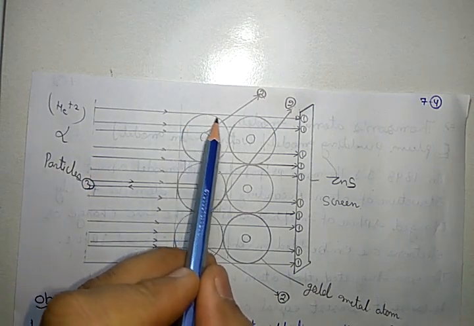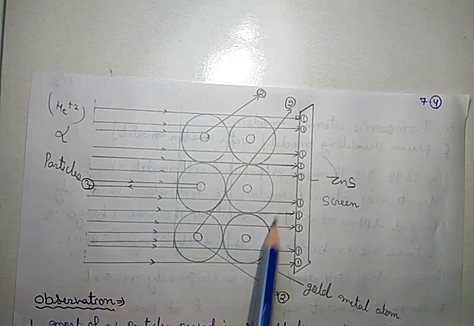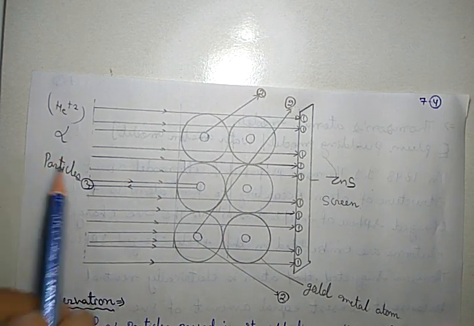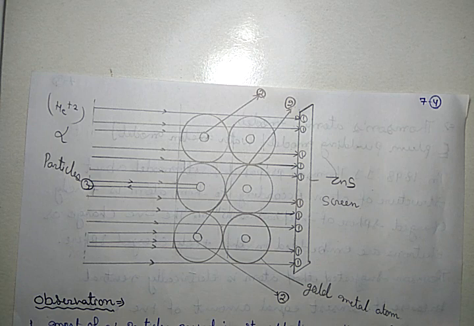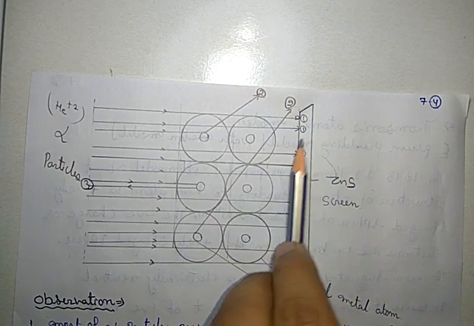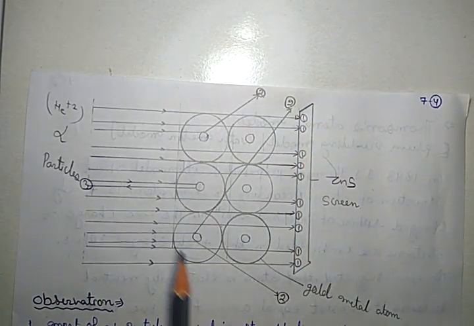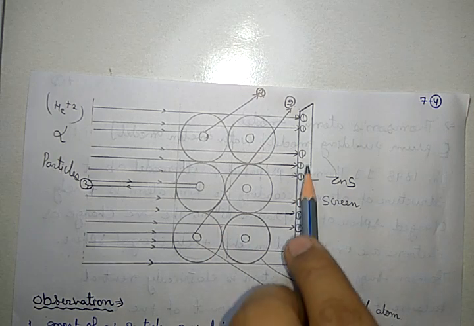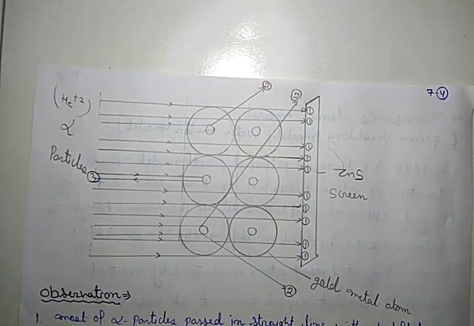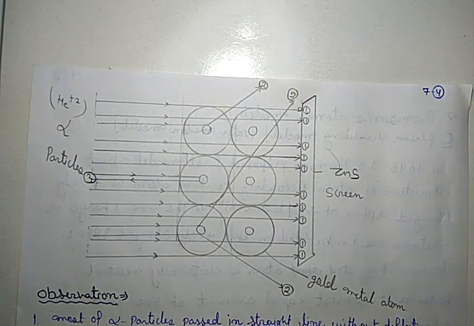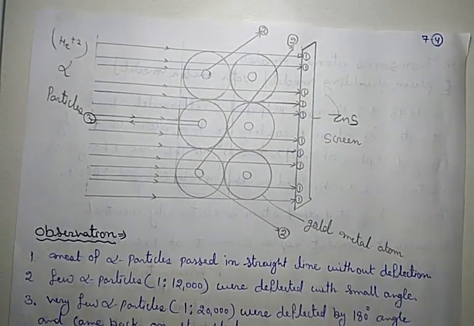If according to the Thomson model the atom is a completely positively charged sphere, then none of the alpha particles can pass through it, because both have the same charge, and you know that same charges repel each other. So in this experiment, according to the Thomson model, no alpha particle would pass, but it is observed that most alpha particles do. So it is totally against the concept of the Thomson model. Got it? Clear?